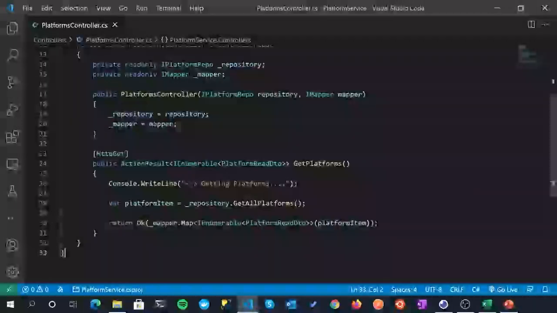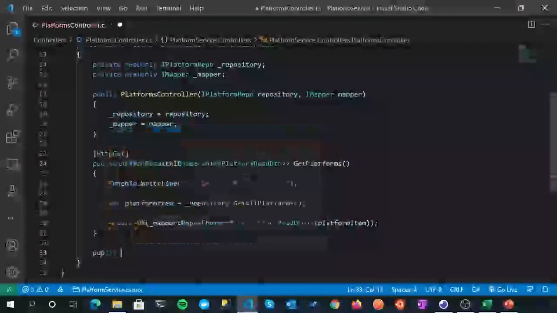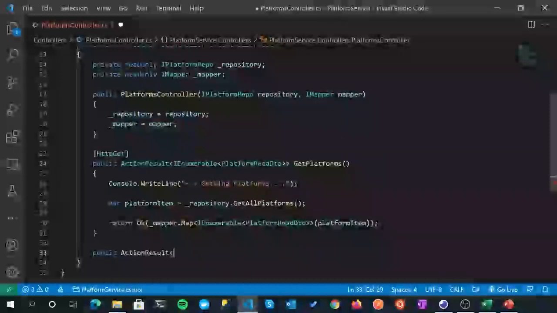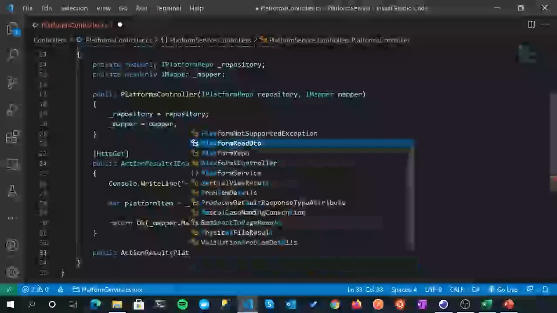So the next action I'm going to add is going to be very similar to this, but this time we're going to request just one platform using an ID. So let's get on and do that. Again, public action result. What are we returning? Rather than an IEnumerable, we're just returning a single platform.